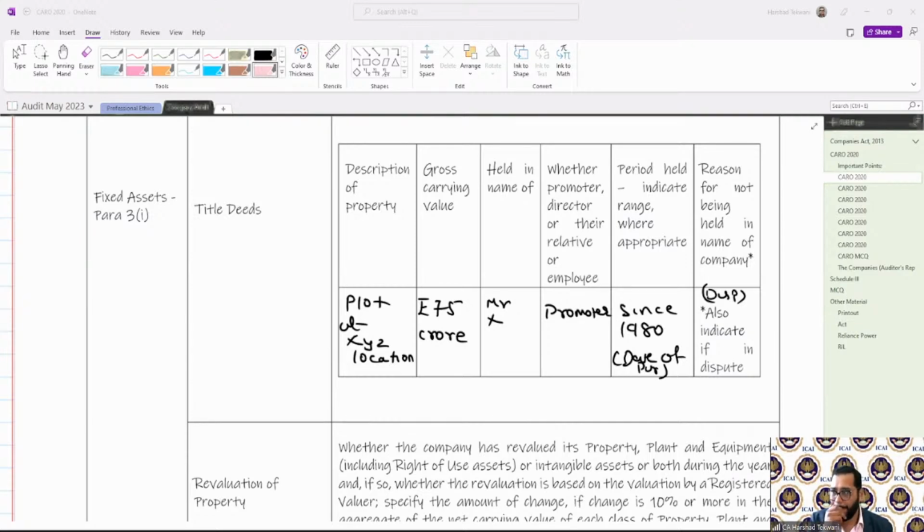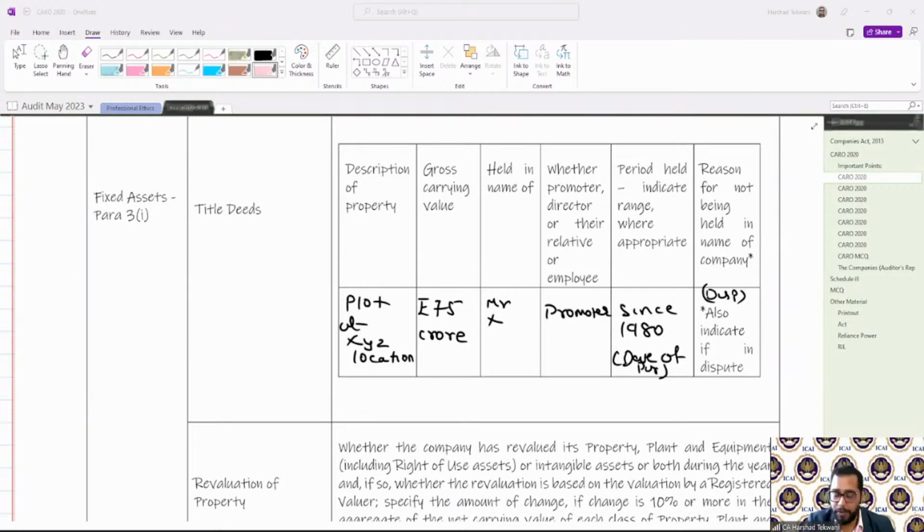If I have one example, I can show you where I can write that this clause is not applicable. Let me see if I have that particular example available.